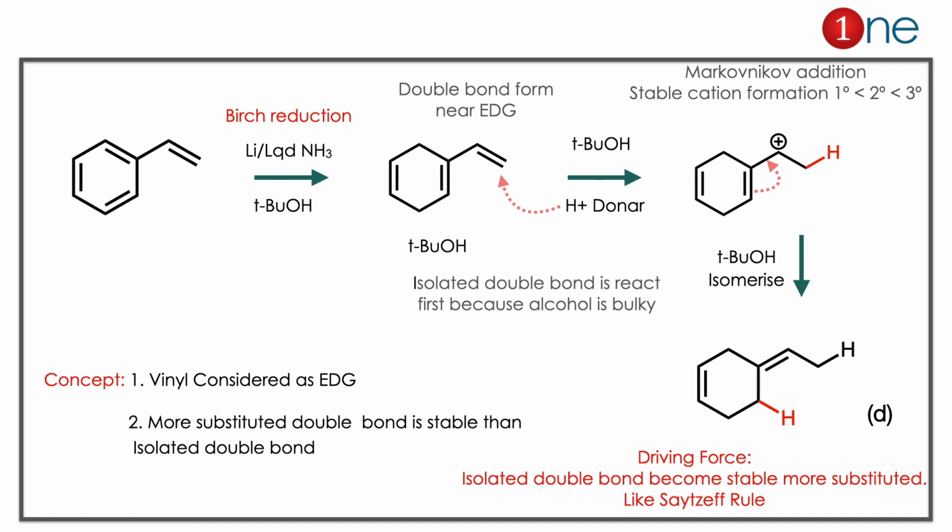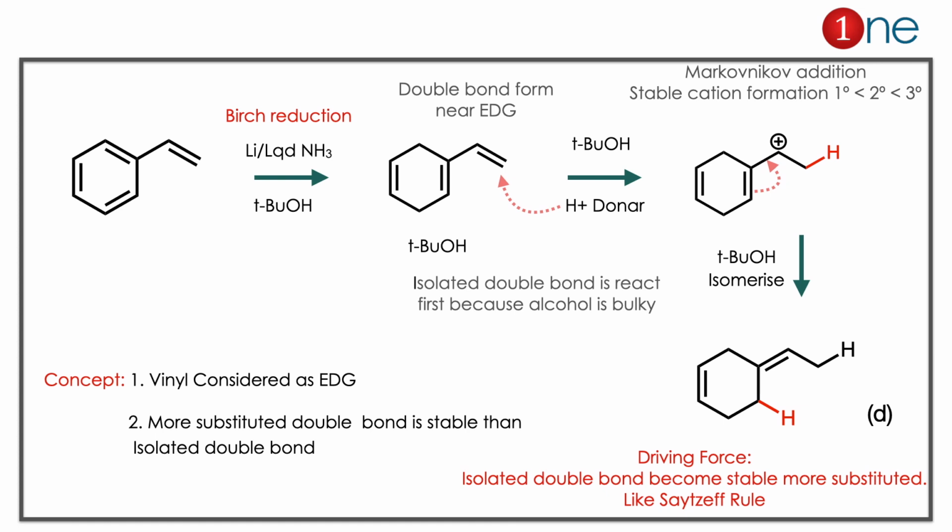The starting material you are having is a benzene ring. You are using lithium in liquid ammonia and tertiary butyl alcohol. It is called Birch reduction. Always 1,4 double bonds are formed, but the 1,4 double bond is formed near the electron donating group. Here vinyl is electron rich, so it should be considered as an electron donating group. So the double bond is formed near the electron donating group, so the 1,4 double bond is formed near the vinyl group.